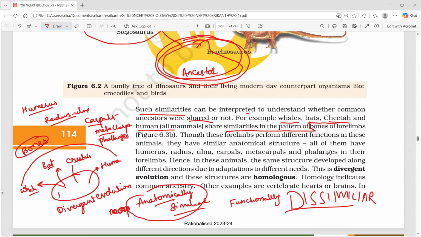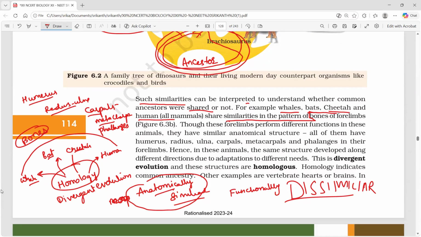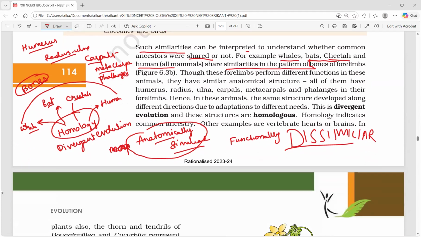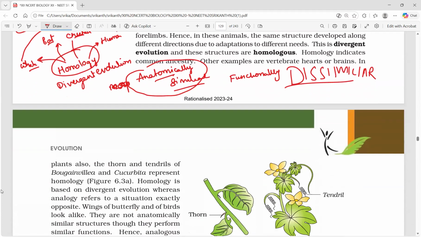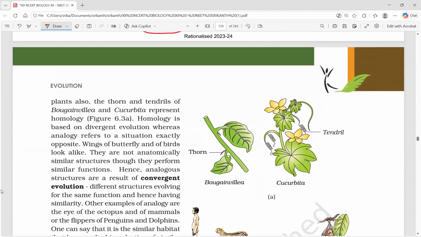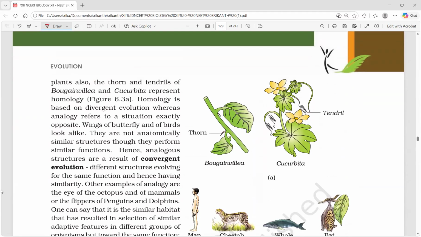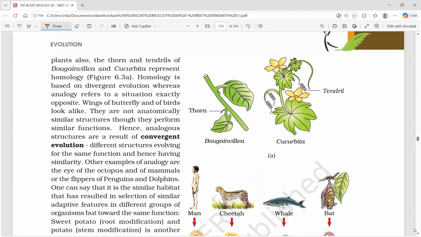You need to remember the correlation of divergent evolution with homology. If asked why they live in different places yet have similar anatomical structure, you need to answer divergent evolution. They might have lived in one place earlier, and now they have moved to different places.